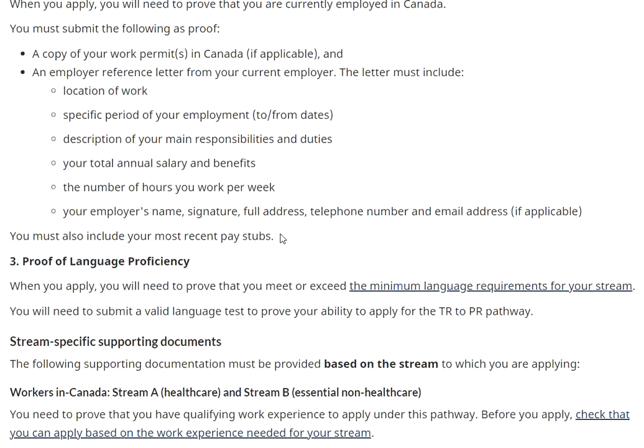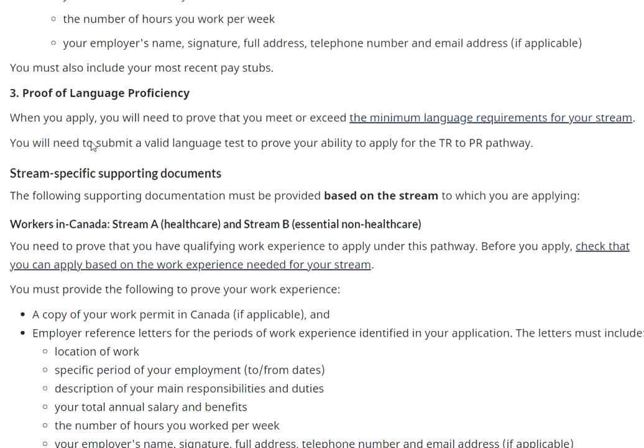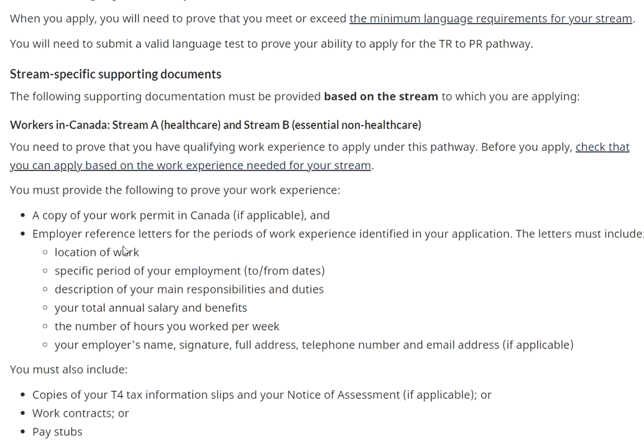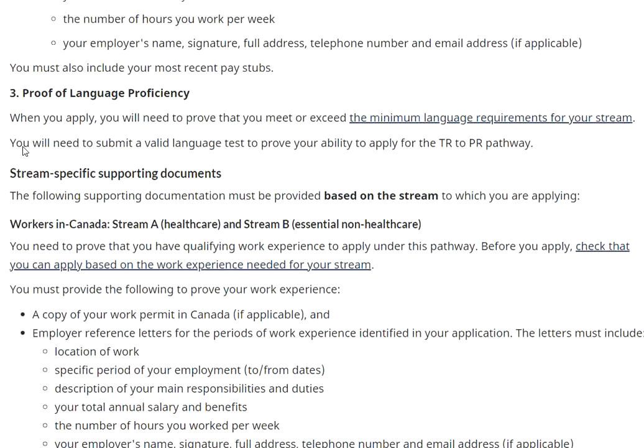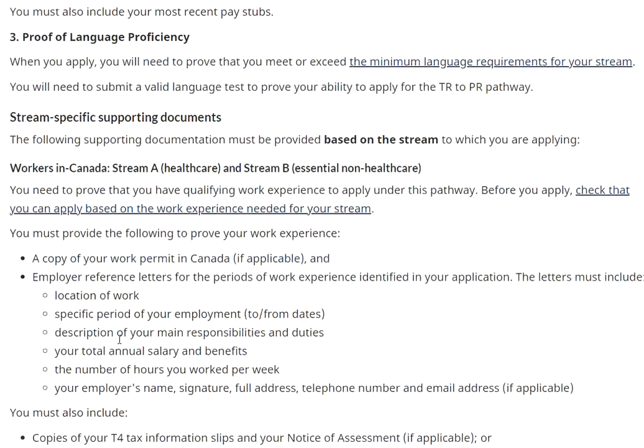Now, proof of language proficiency. Again, English is mandatory, so you have to submit IELTS with your application. You cannot skip that part. CLB 4 is the requirement, the benchmark. You cannot just submit a photocopy. IELTS is basically the original copy you have to submit, so just keep that in mind. It should also have an active validity of at least 2 years.